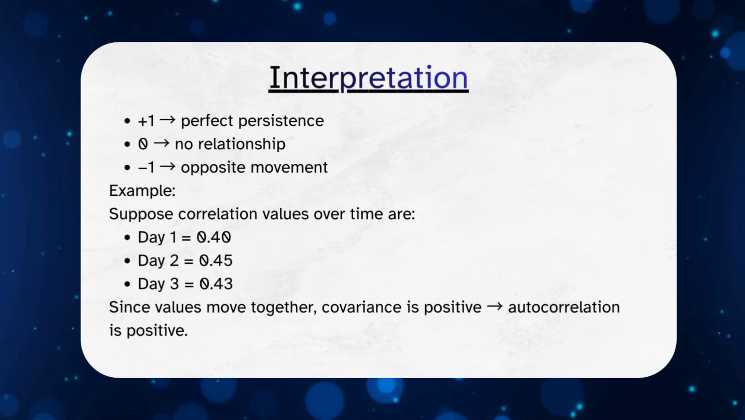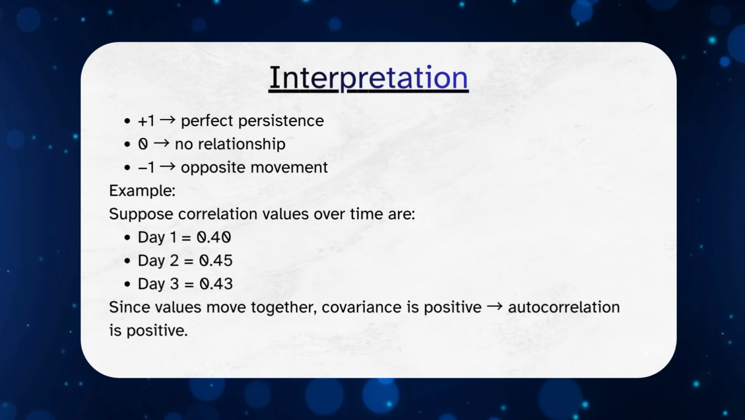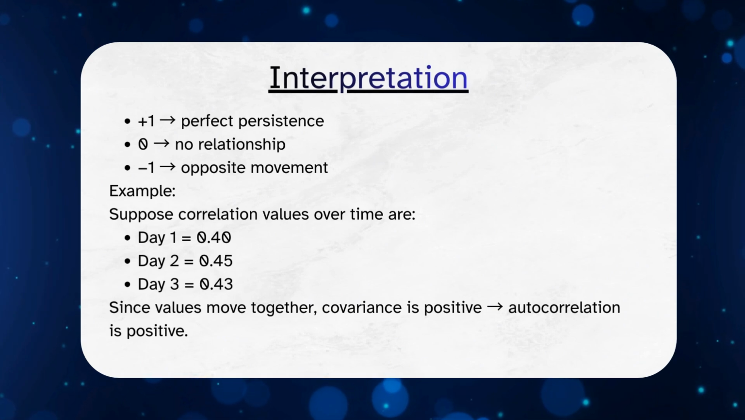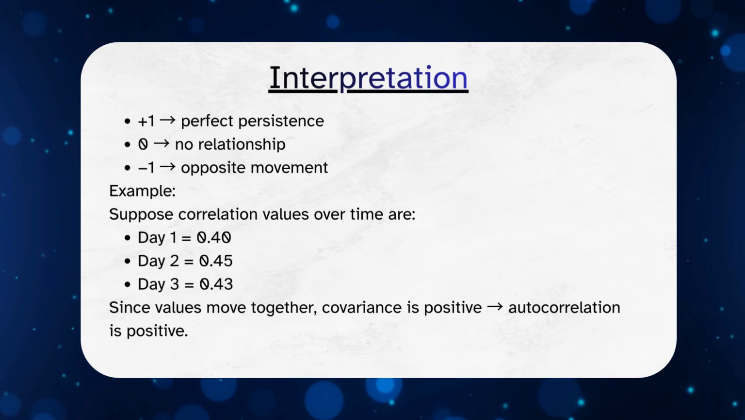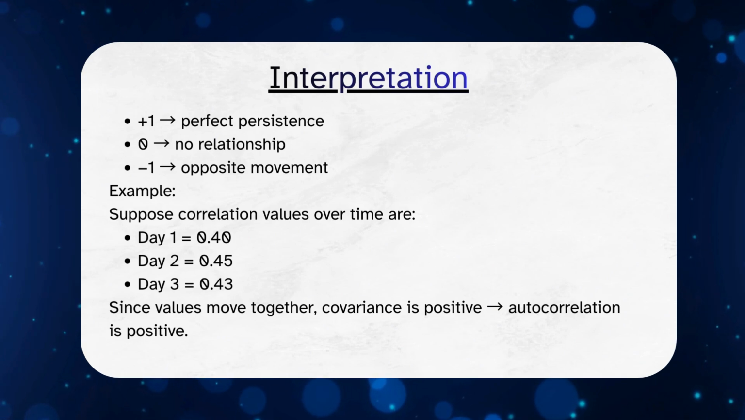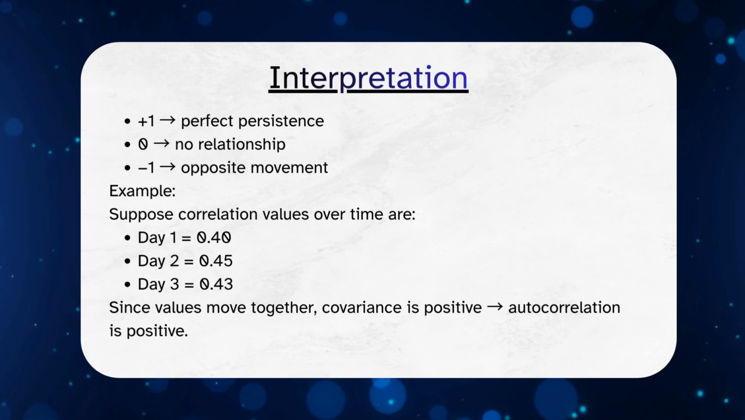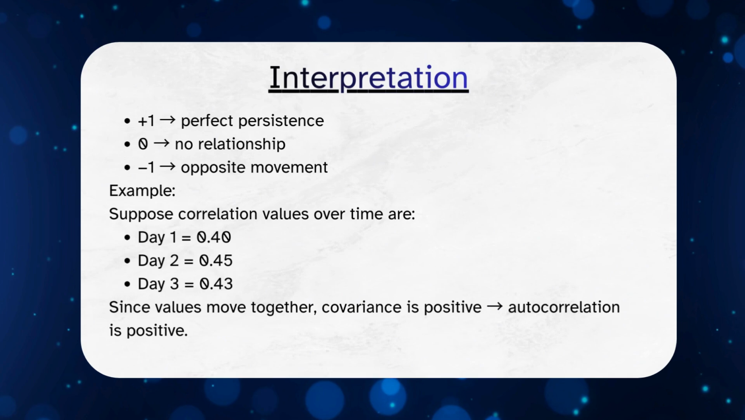A value close to +1 means perfect persistence. Values move together strongly. A value near 0 means there is no relationship. And a value near -1 indicates opposite movement. For example, if correlation values across days move from 0.4 to 0.45 to 0.43, they are moving together. That means covariance is positive, so autocorrelation is positive as well.